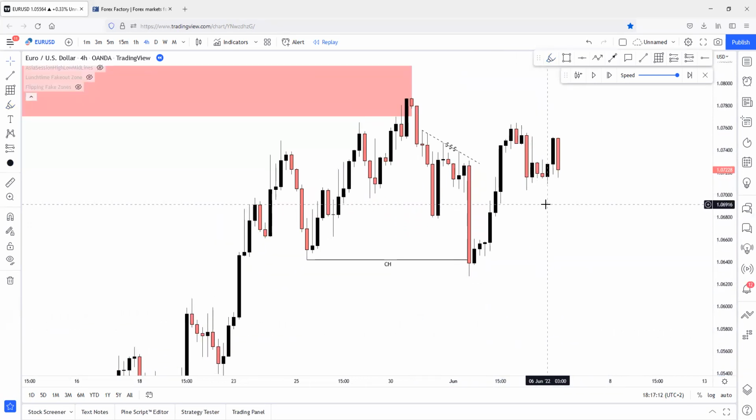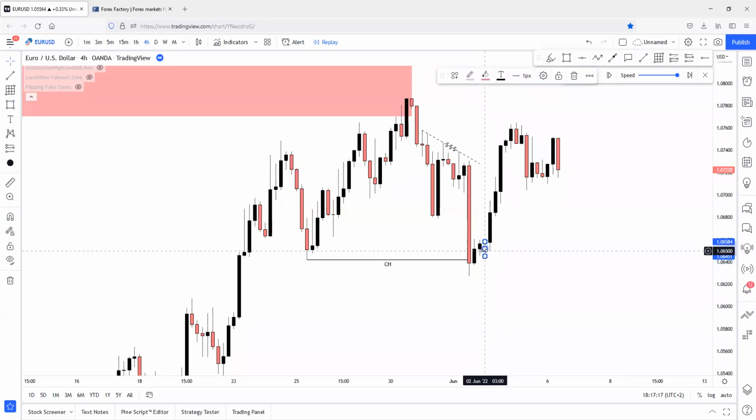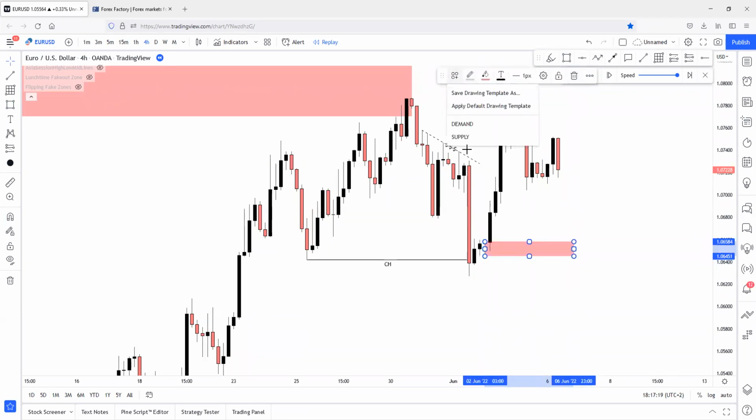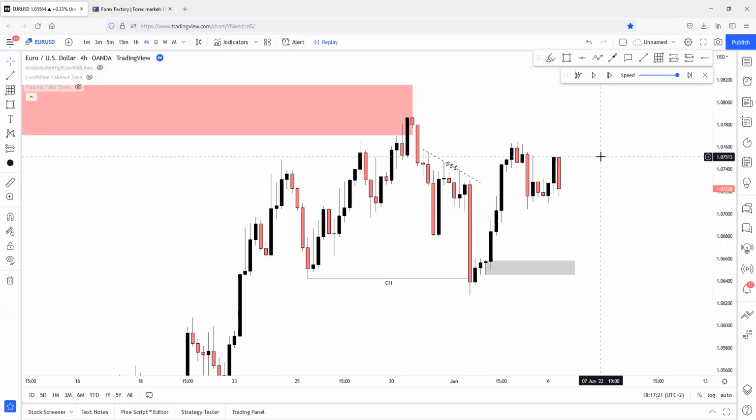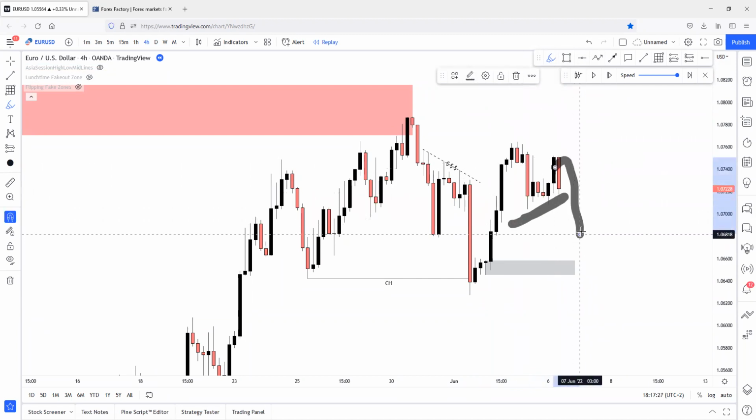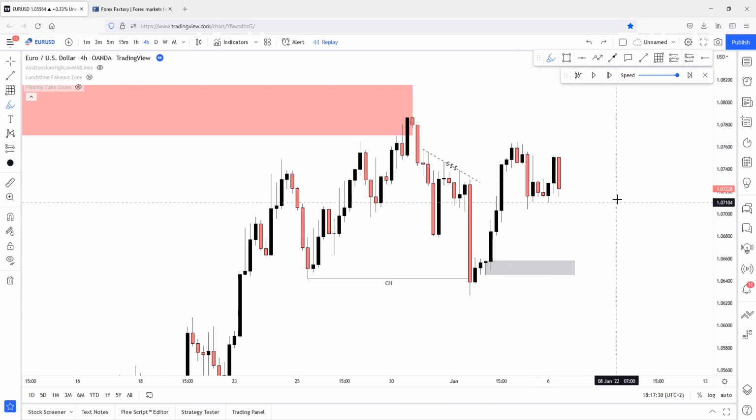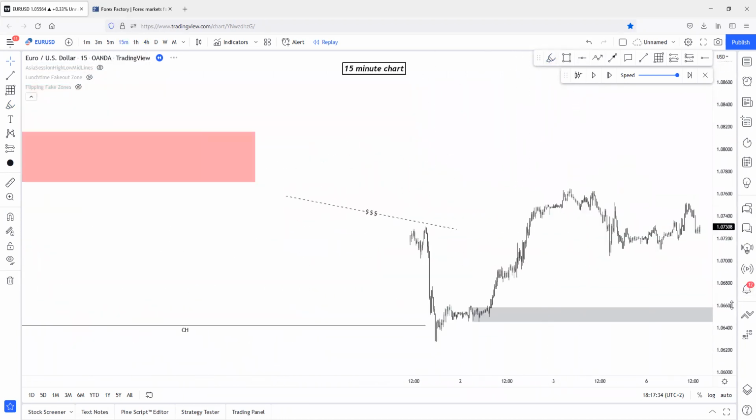Okay, so this is how the actual 4-hour looks. We can mark one demand zone down here, but it's really unnecessary because it's so far away from us currently. And as you can see, price has created buy side liquidity too. So this liquidity has been built up for the upcoming shorts, so this liquidity will be swept. Okay, let me switch to the 50-minute chart because that will be much cleaner.